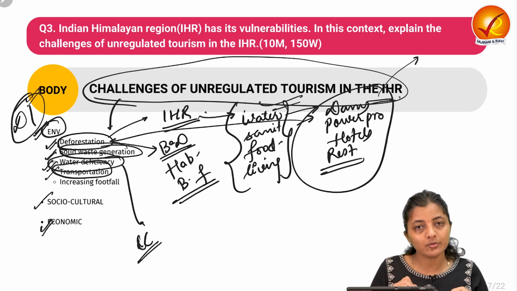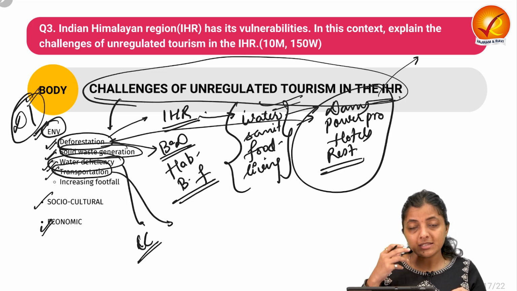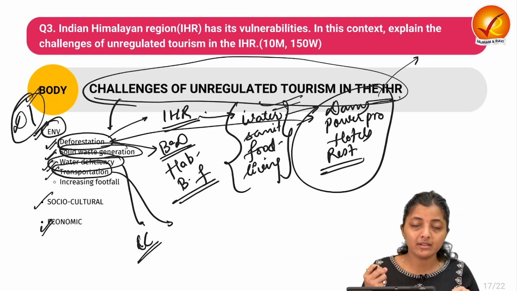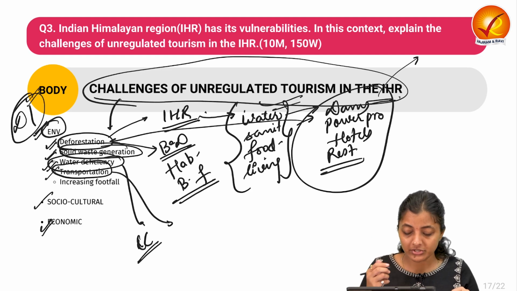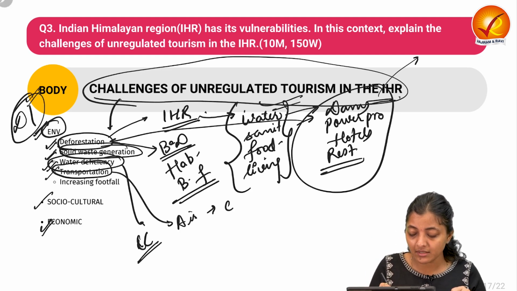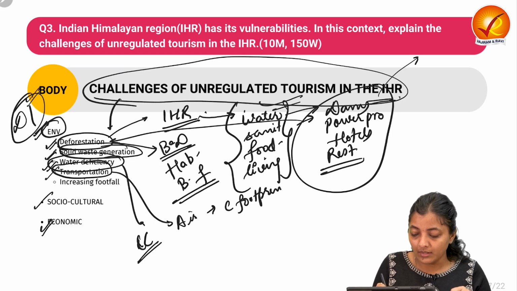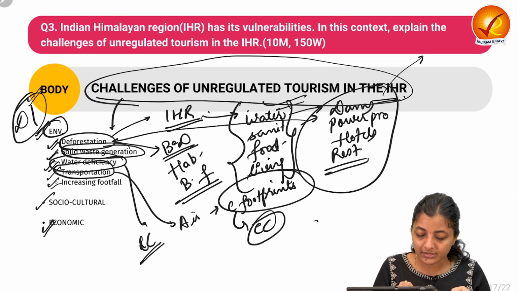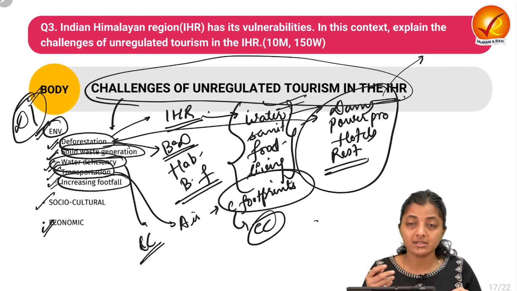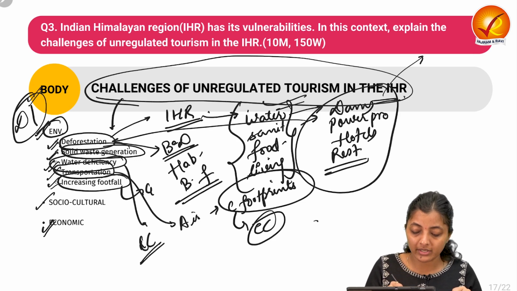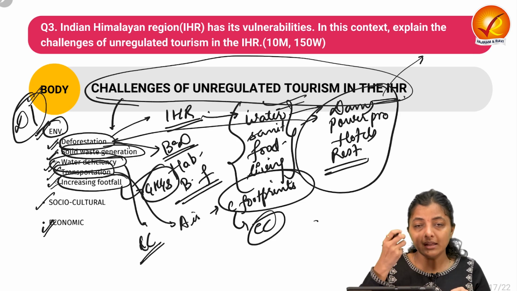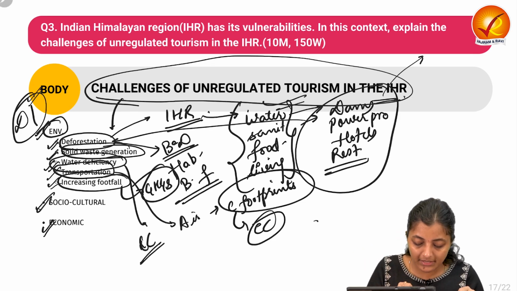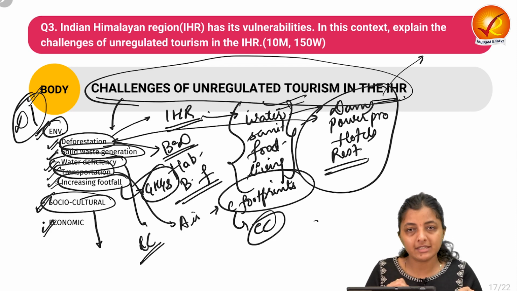Then next comes transportation. Road and railway facilities are not there much in the Indian Himalayan region, but air transport increases the carbon footprint, which exacerbates the impacts of climate change. Next is increasing footfall on the glaciers. This leads to more and more greenhouse gas emissions, and also hastens the pace of glacier retreat. Next is about the socio-cultural aspects.